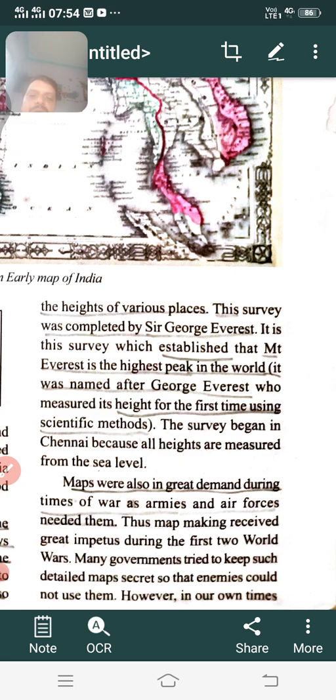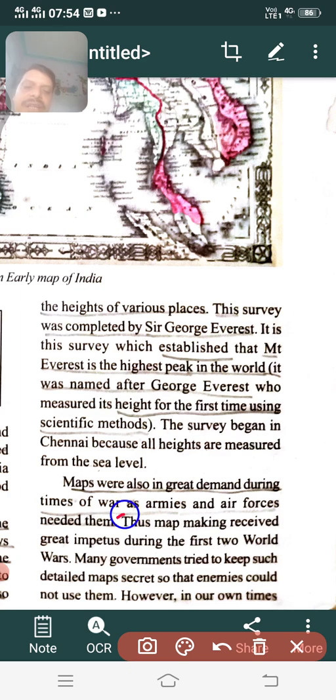Okay, now we go through, children, the demand of maps. The demand of maps means why the maps are used by the people, during what times the maps have been used. For example, during the time of wars, army people or air force need the maps while fighting wars with other countries.